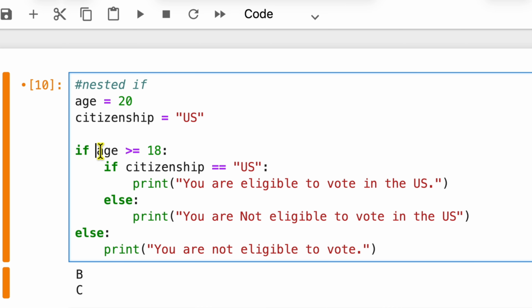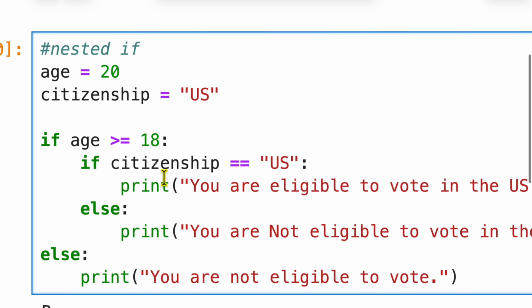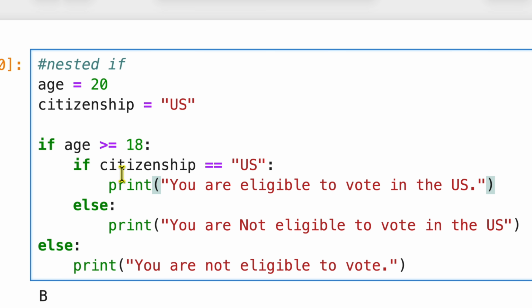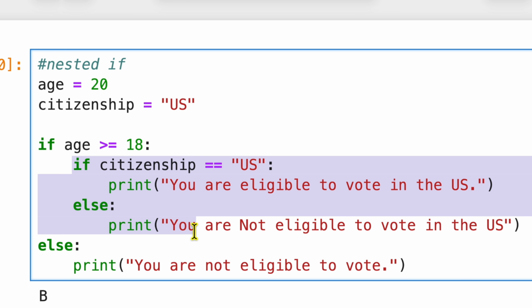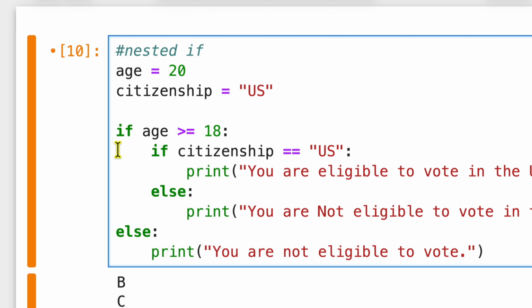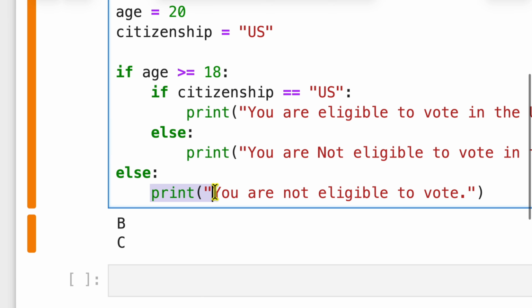But if your age is greater than 18, the program will also check whether you are a citizen of the US. So here you have another if statement. This is what we call a nested if-else statement. In this case, the if-else statement is nested inside this if. It can also be nested in else here.